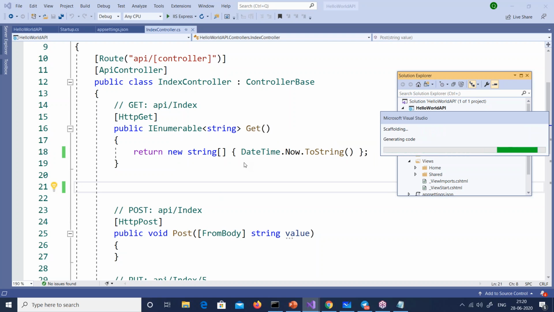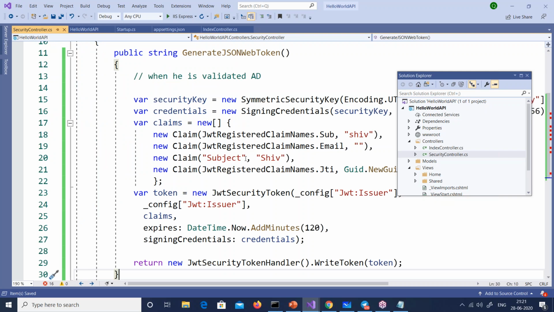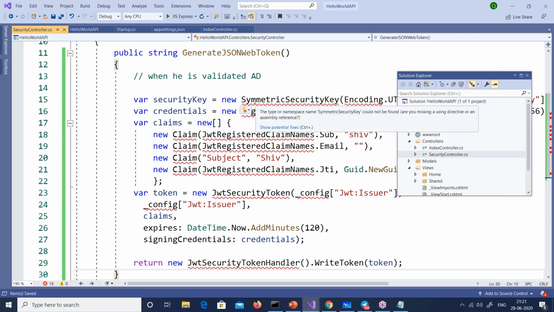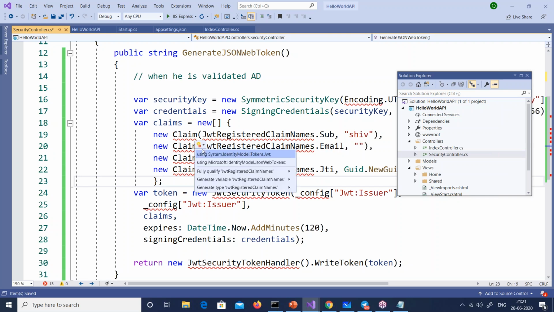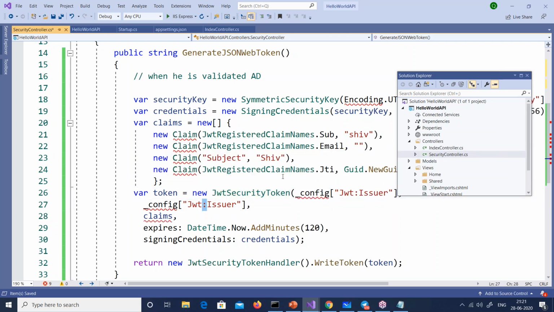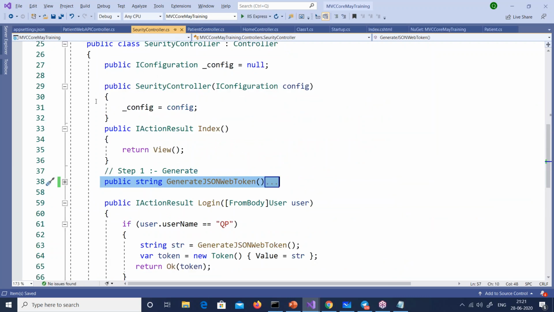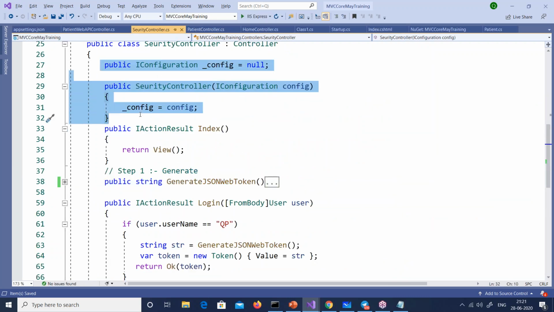Okay, let's do this very quickly. So now I will go and I will enable JWT out here. So this will generate my JWT key, right? That's a JWT key. And I will just take all the necessary namespaces out here. This is all very quick, right? And all very quick out here. Claims, security claims. The configs, yes. So let's take the configs also. So I'm going to go and copy this.